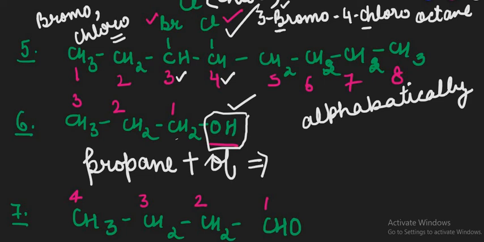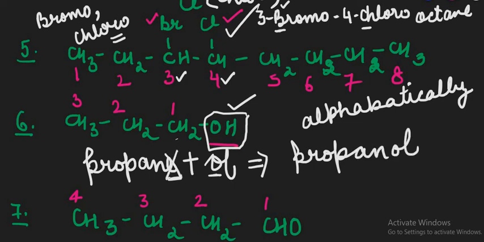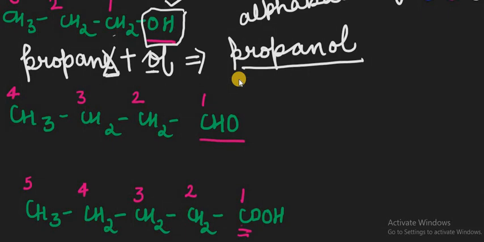But propaneol is a wrong word because 2 vowels cannot come together. O and E, both are vowels. So we need to write it as propane, then ol. Just remove this E from this side. Its complete name is propanol, or if you want to write it as such, propan-1-ol, that is also fine.